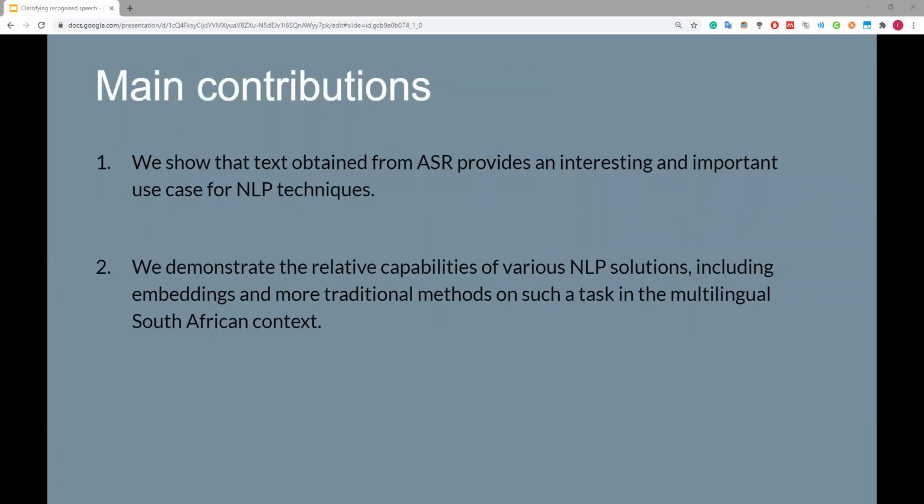So the main contributions that we show is the text obtained from the ASR system provides an interesting and important use case for these NLP techniques, and we demonstrate the relative capabilities of various NLP solutions, including embeddings and more traditional methods on such tasks in the multilingual South African context.